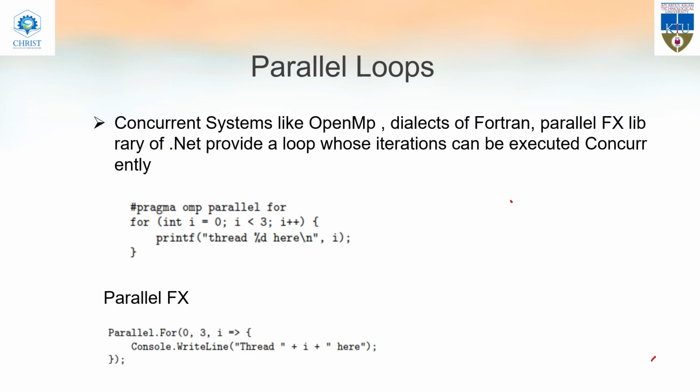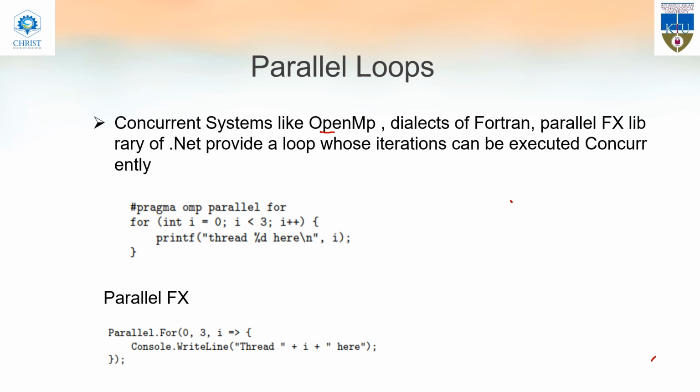The second one is the parallel loops. The specialty of parallel loops is that all the iterations will be executed parallelly. We'll be using the external library OMP for that, and we'll be writing pragma omp parallel for, int i equal to 0, i less than 3, i plus plus, and all the iterations will be executed concurrently, or all the iterations will create a thread.